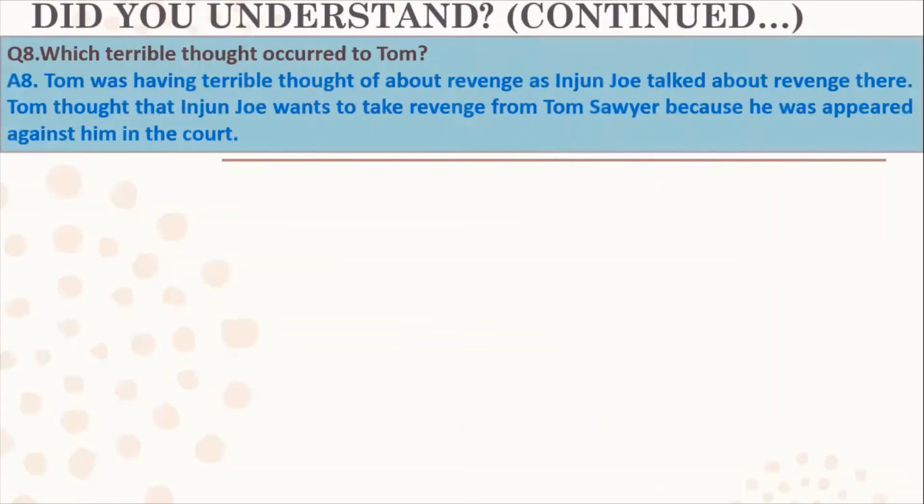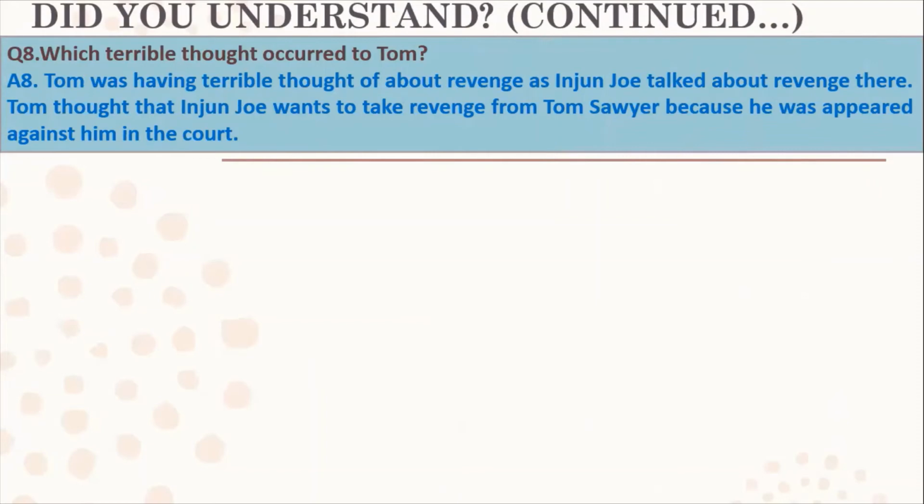Did you understand? Continue. Which terrible thought occurred to Tom? Tom was having a terrible thought about revenge as Injun Joe talked about revenge there. Tom thought that Injun Joe wanted to take revenge on Tom Sawyer because he had appeared against him in court.